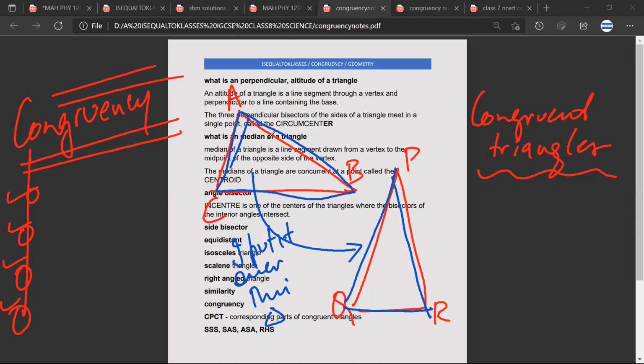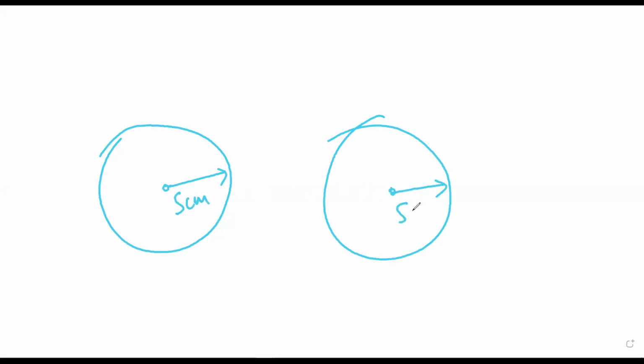If this blue triangle is above this PQR triangle, then I won't be able to see the PQR triangle. Mr. Sarthak, is it making sense? Yes, it is. So let me take another example.